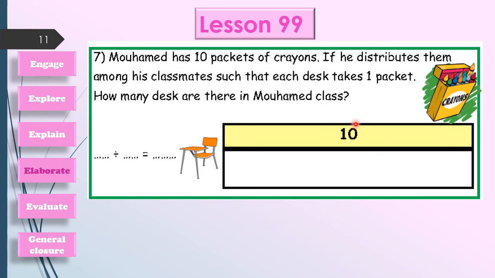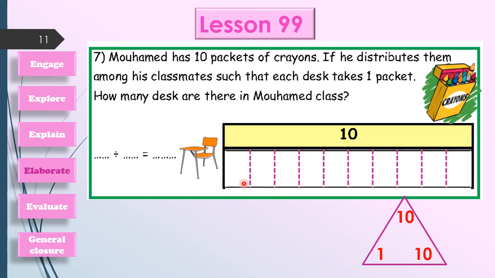If I have 10 packets of crayons, and each classmate will have one packet of crayon, then it will be our triangle with 10 and 1. And ask yourself, 1 by what equals 10? Then it will be 10. Then I have 10 discs. Then it will be 10 discs for each classmate. Then each one will take one packet of crayon like this.